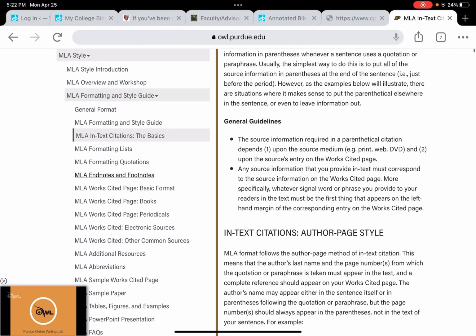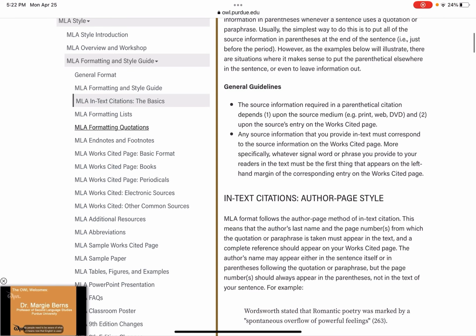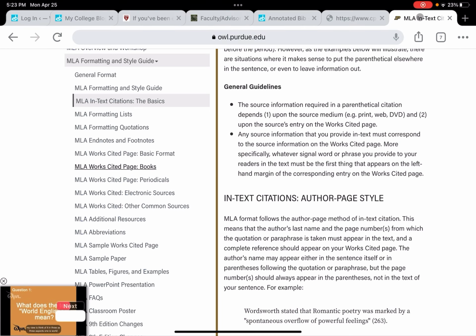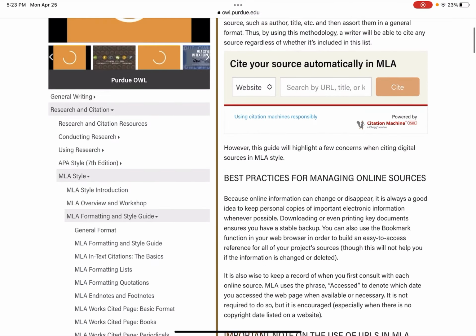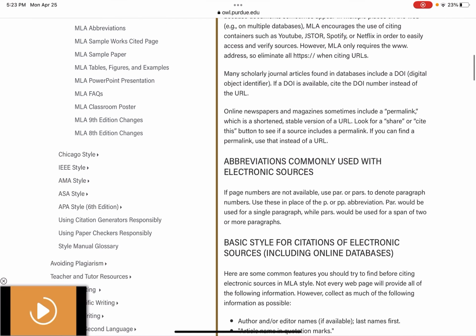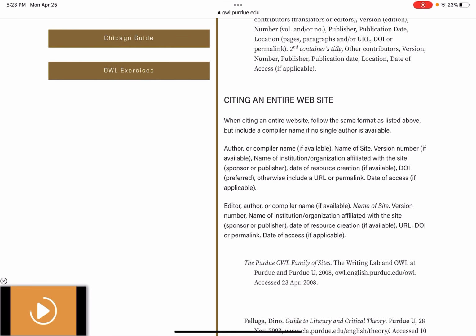It'll give information about date. For the works cited, these right here in the basic format, I know you can't see my finger, can you? Basic format, books, periodicals, electronic sources, and other common sources in the middle of the page would be the place you could go to look at some samples. Electronic sources is mostly what we're dealing with here. It has some basic information at the top, and then if you scroll down, it has different types of sources that you might have.